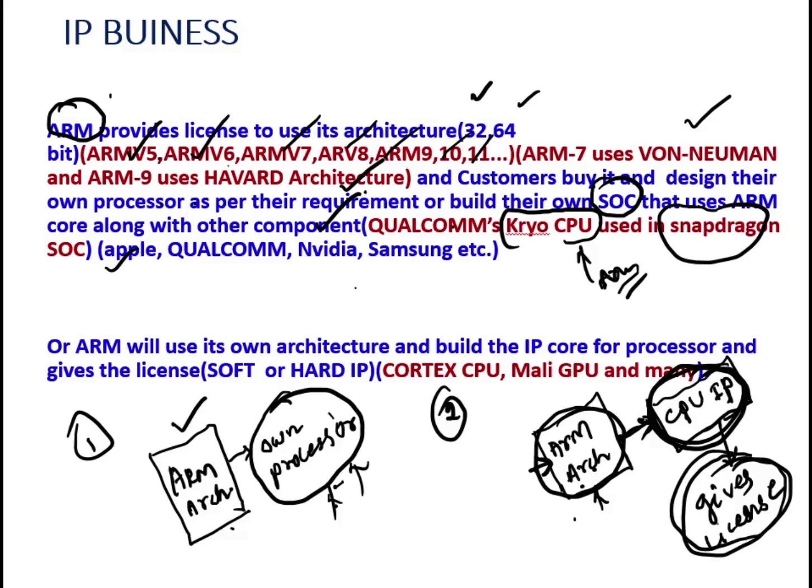Either they will provide a soft IP or they will provide a hard IP. So when they build this IP core for their processor, it will be either soft IP or hard IP. One example is the Cortex CPU. This is an IP core. If someone wants to get a license for this Cortex CPU, then it is IP based. This is directly IP based. They can directly get it from ARM. And another is the Mali GPU. This Mali GPU is owned and designed by ARM. Some other IPs are also provided by the ARM company. So this was all about the architectural license.